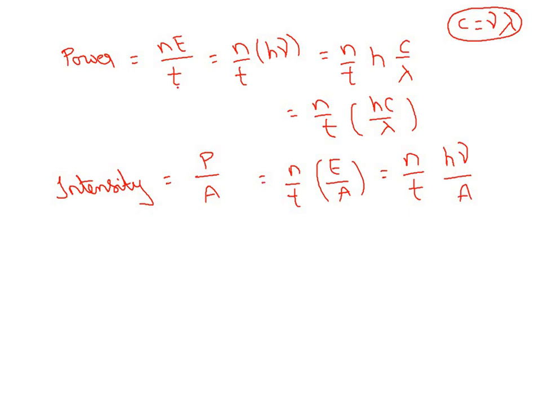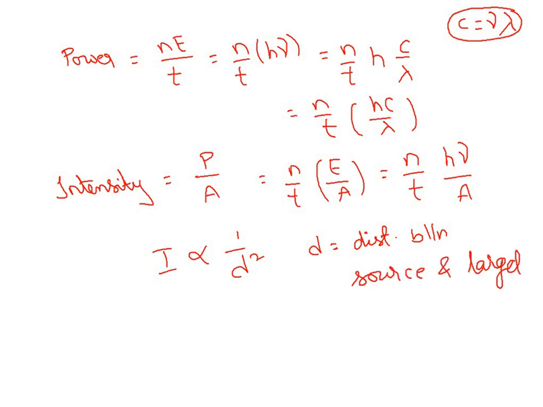Right. For a point source, if we substitute all this, remember intensity is inversely proportional to d square, where d is the distance between source and target. In wave optics, you will be very clear with this when we discuss the diffraction pattern. There you will understand the relation between distance and intensity, wavelength and all. You will get there in that particular chapter. Anyway, we have seen that photons will exhibit the diffraction pattern.